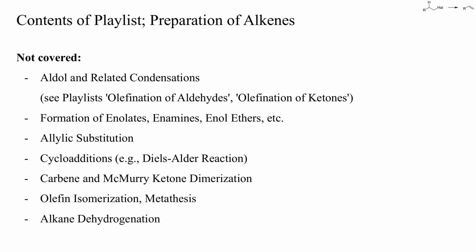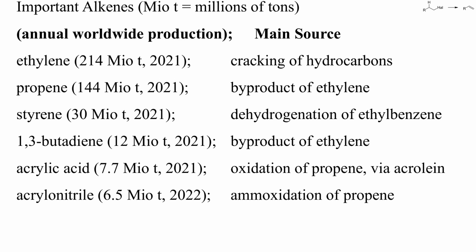The most important strategy is the olefination of aldehydes and ketones, and on my channel you can find several videos about such condensations. Also, the formation of enolates, enamines or enol ethers will not be covered in this playlist. The same is true for allylic substitutions, cycloadditions, carbene or ketone dimerizations, the isomerization or metathesis of olefins, and for the dehydrogenation of alkanes. Most of these strategies only enable the preparation of special types of compound and lack general applicability. First, some general remarks about alkenes.